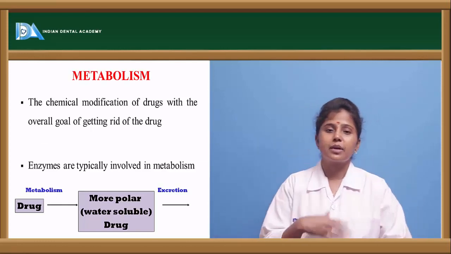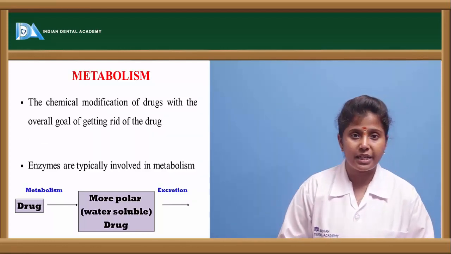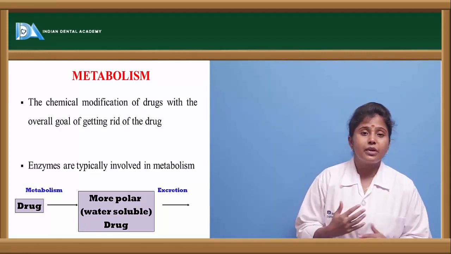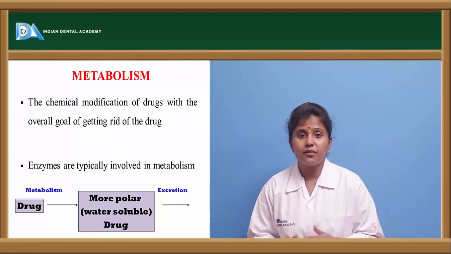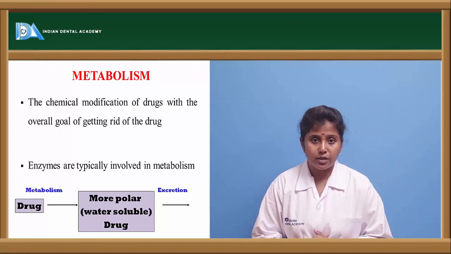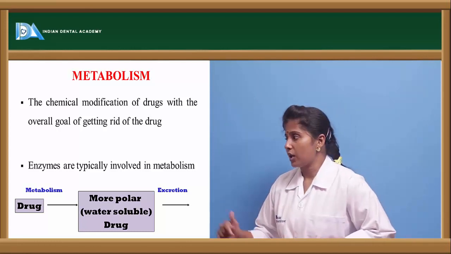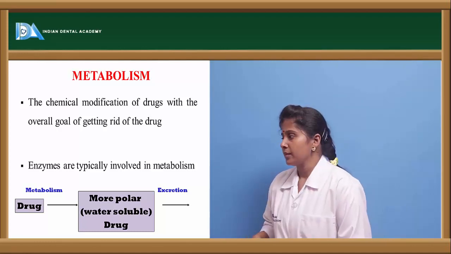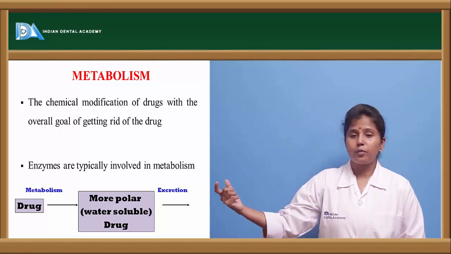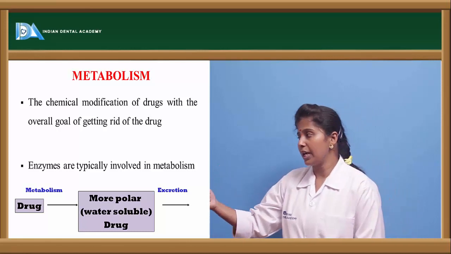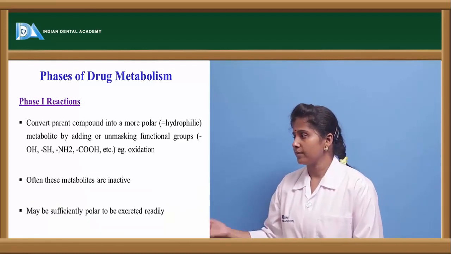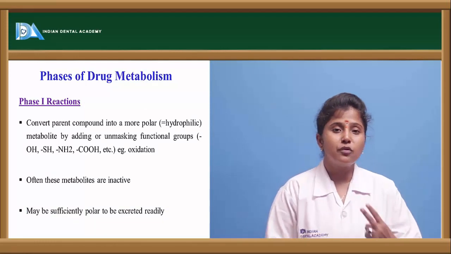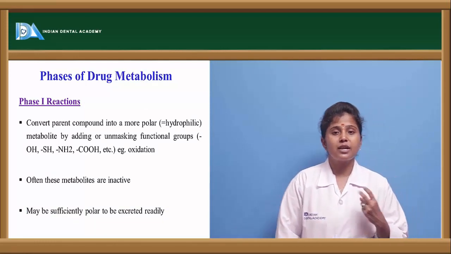Now, let us see how metabolism takes place. Once the drug enters the liver, because of the various enzymes present in the liver, it undergoes a degradation process. This process is called metabolism, the chemical modification of the drug. When the drug undergoes metabolism, it becomes water soluble and thereby is excreted out. Metabolism occurs by two phase reactions, phase 1 and phase 2.